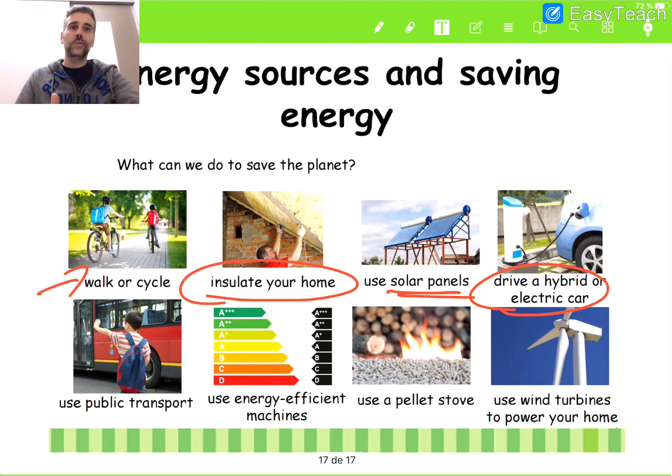Another really important one: using public transport, because you can say, well, the train or the bus also pollutes, Sergio. Yes, I said yes, obviously, but it pollutes, but many people could go in it. So if we share the car, not only public transport, we can share the car, and then just one car pollutes instead of two cars.